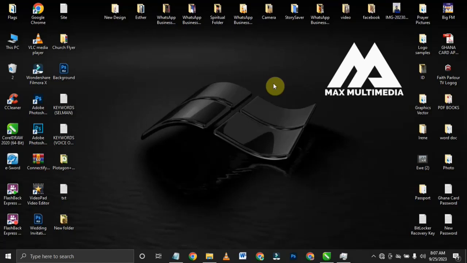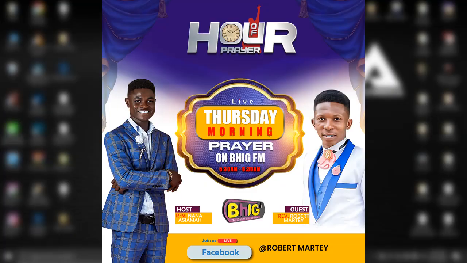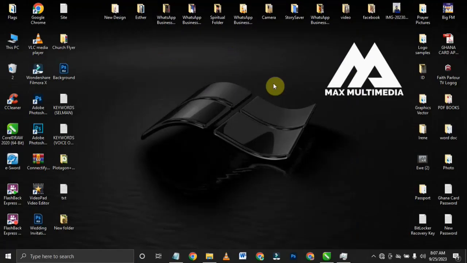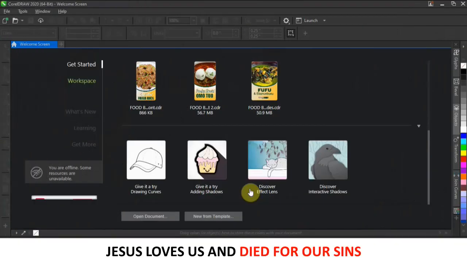So some days ago I designed this prayer program flyer in Photoshop, but considering the fact that on this channel I have both Coreldraw and Photoshop users, today I decided to design this same flyer using Coreldraw. So guys, I'm going to walk you through a step-by-step guide on how to design the same thing in Coreldraw. So now let's roll. Alright guys, so here we are in Coreldraw 2020.